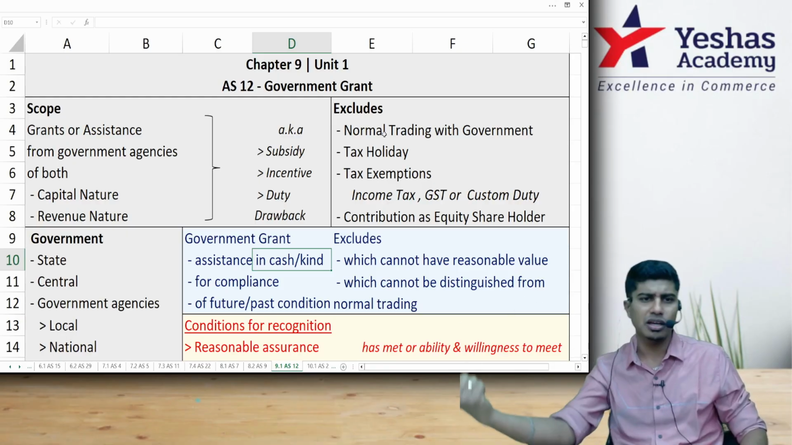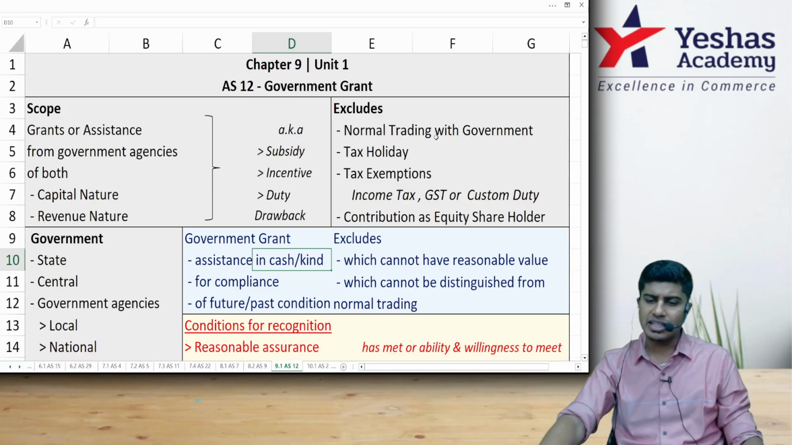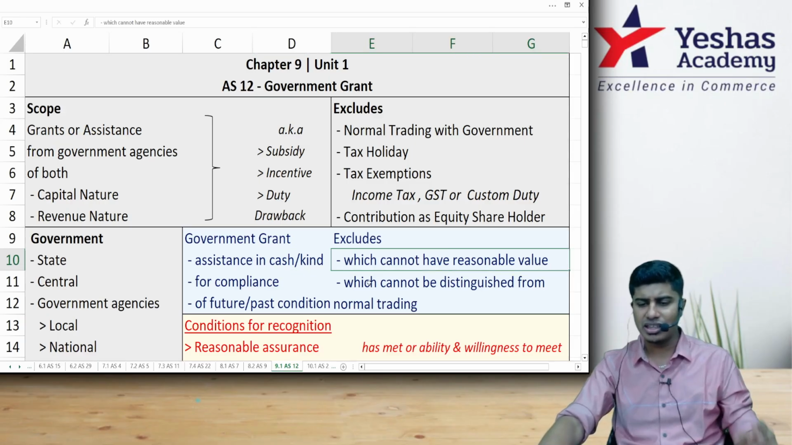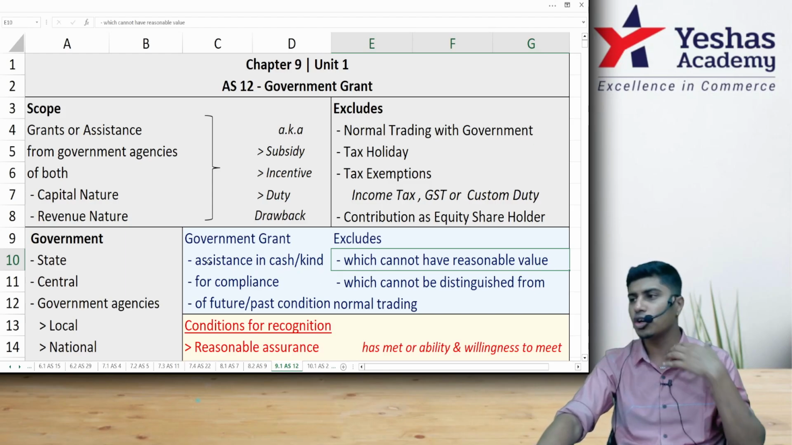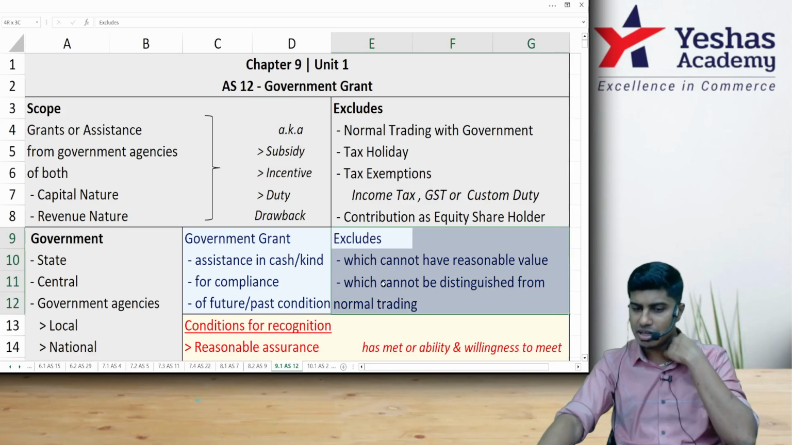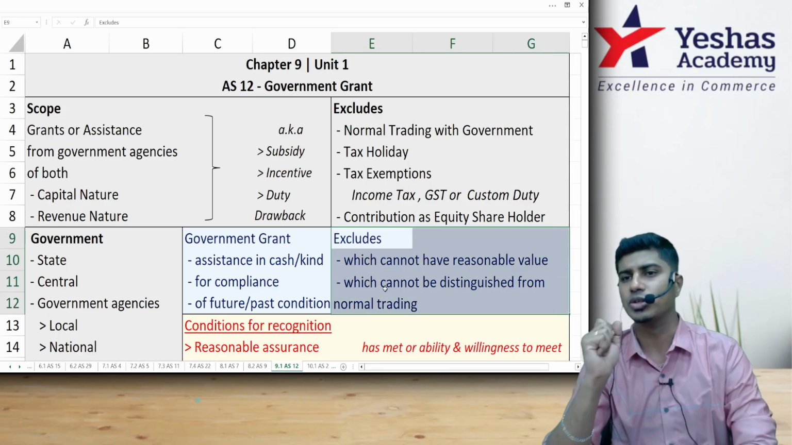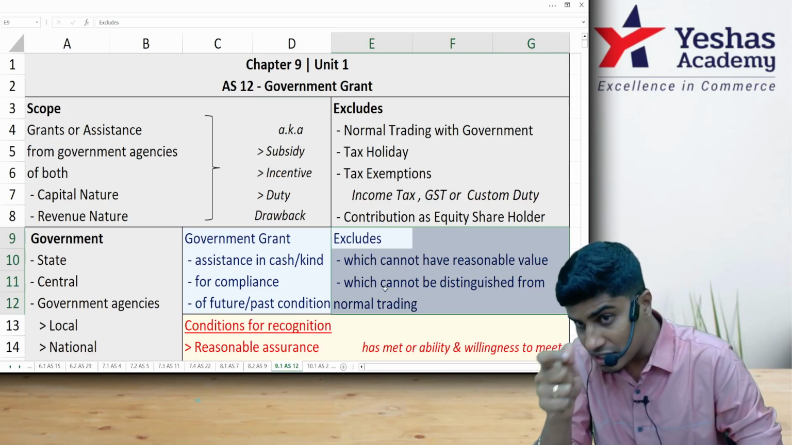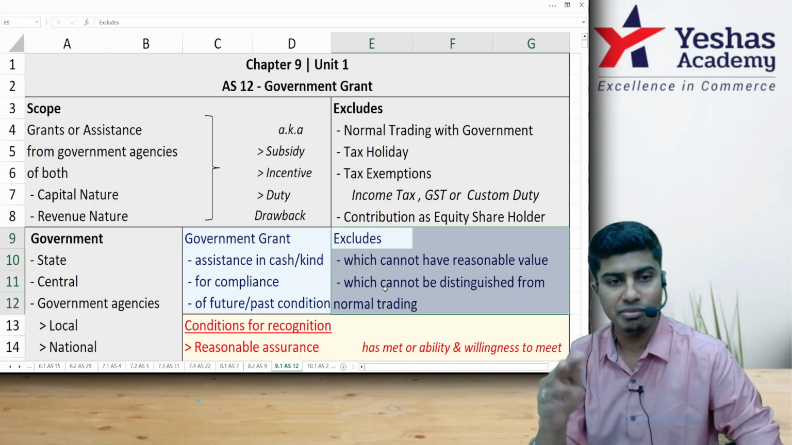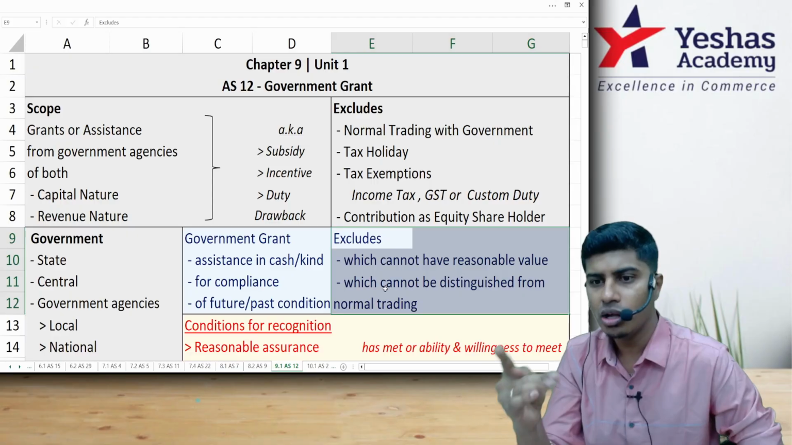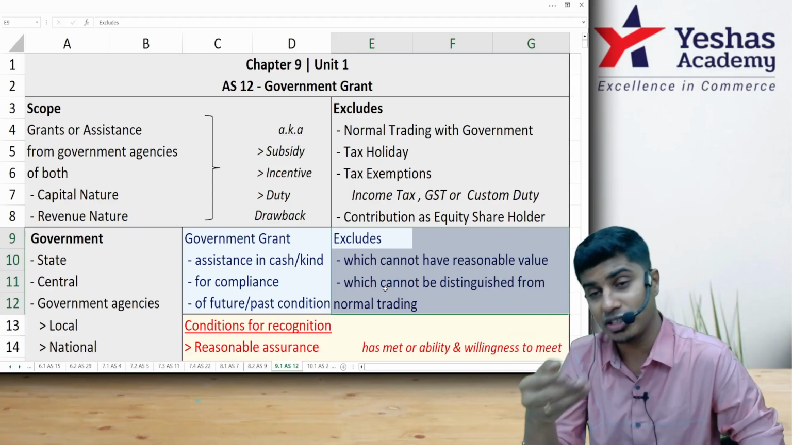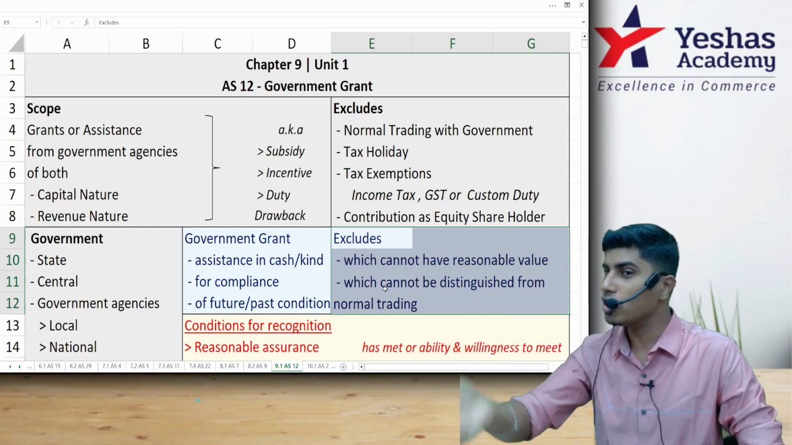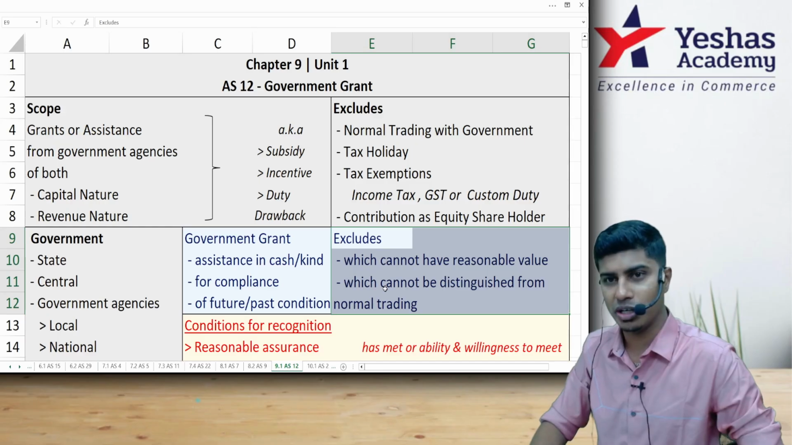Those conditions can be future based conditions, and this will exclude anything which cannot be reasonably valued or anything which cannot be distinguished from normal trading. To call an item a grant, you should be able to find its value separately, and you should be able to distinguish it from normal trading, meaning buying and selling with government. Because a lot of manufacturing entities' units are bought by government. Just because government buys it, it can't become a government grant.